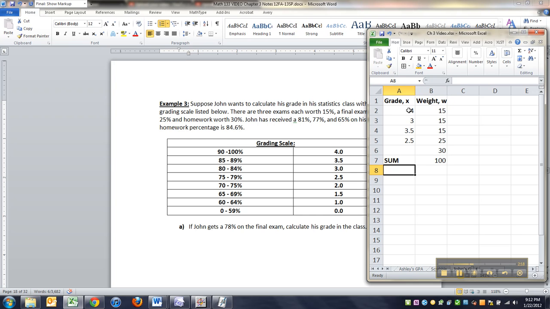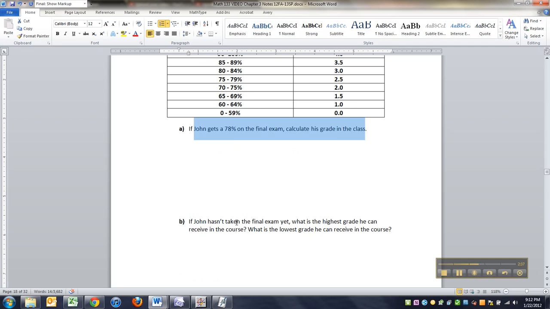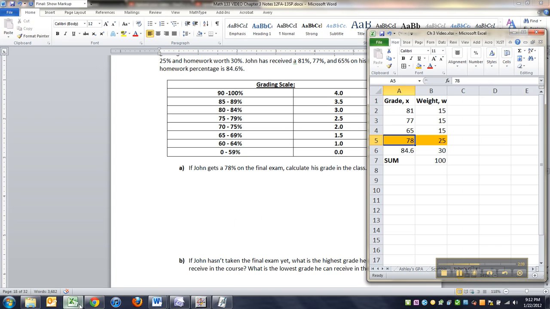Okay. Now, let's see. 81, 77, 65. Those are the grades on the tests. 78% is on the final. 84.6 on the homework. Okay. Now keep in mind the 78 is kind of a fake. We're putting in 78 right now because they said to right here, and then we'll figure out what else we need to do later.